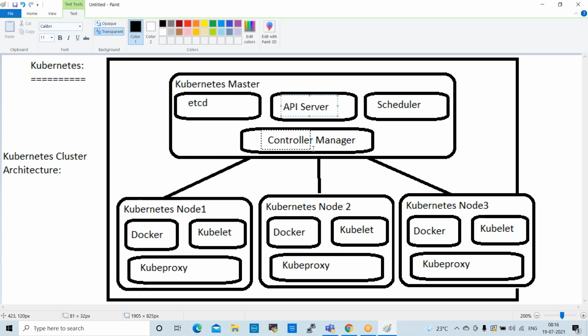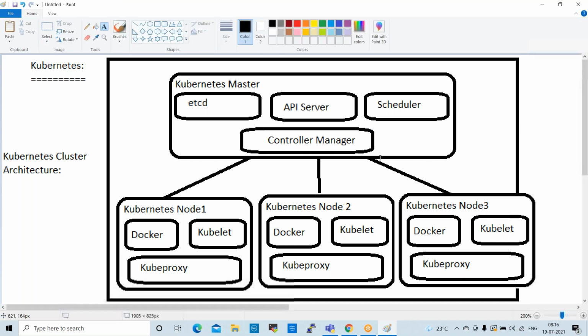The next component here is the controller manager. What will it do? The controller manager always checks the nodes' availability. If any node is down, any pod is down, or any container is down, the controller manager will check that. That information it will pass to etcd.